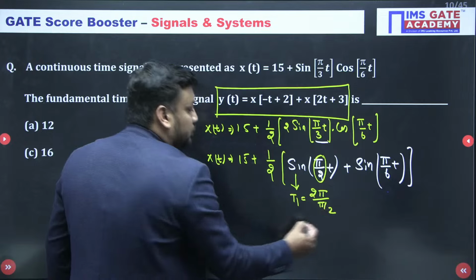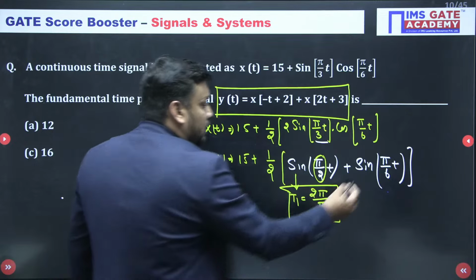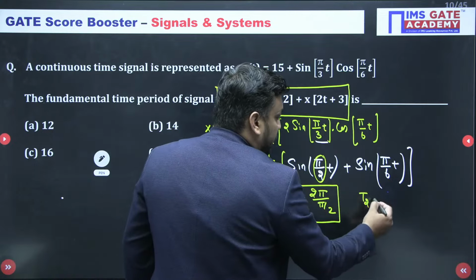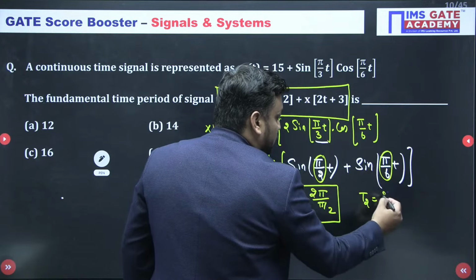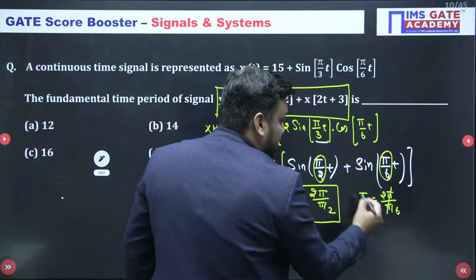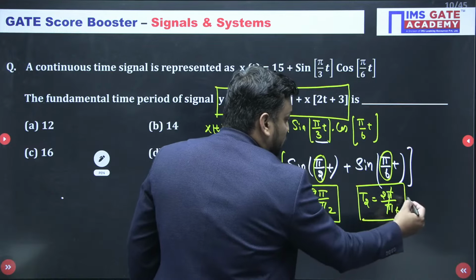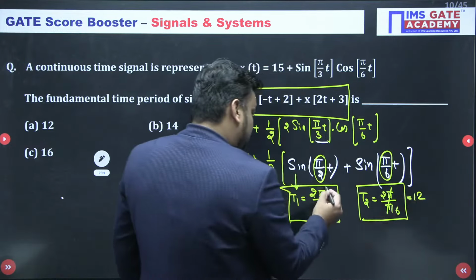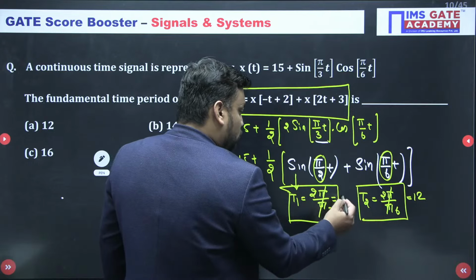So it is pi by 2. So this is one box T1. The second box is T2 and this is your omega 2. So T2 is nothing but 2 pi by omega 2. Omega 2 is nothing but pi by 6. So pi cancel, it is 6 2 is 12. So T2 value is 12 and pi cancel. So T1 value is 2 2 is 4.